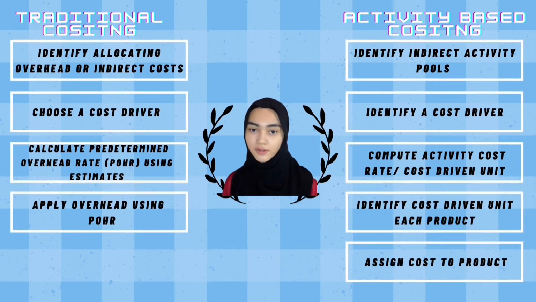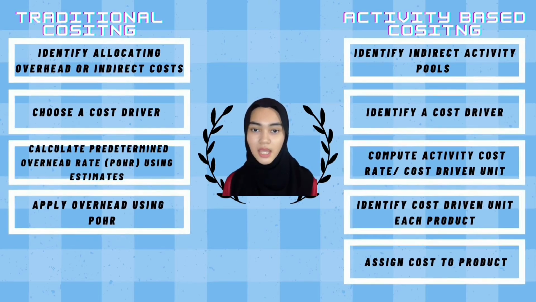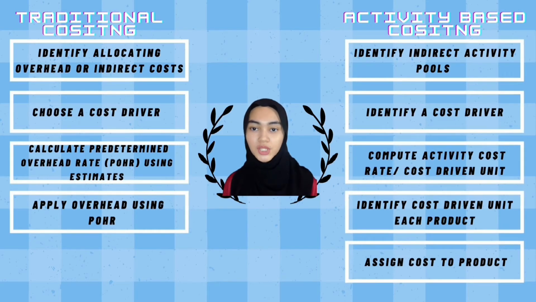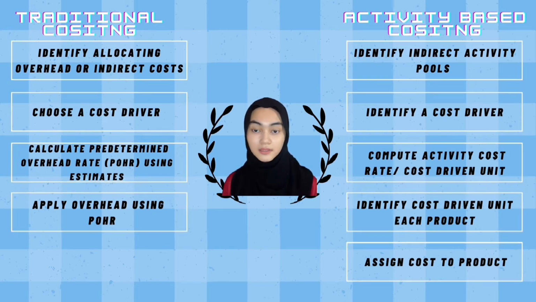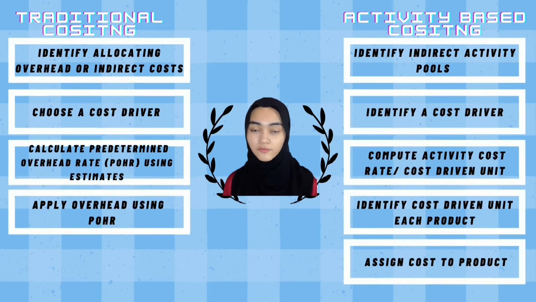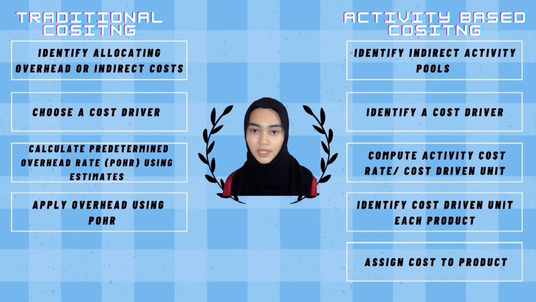Step 2. Choose a cost driver. We should choose a cost driver that has been used, either direct labor cost, direct labor hours, direct material usage, or machine hours. Step 3. Calculate predetermined overhead rate (POHR) using estimates. This is typically calculated at the end of the year to be used during the following year. The formula we use for this is predetermined overhead rate (POHR) equals estimated overhead divided by estimated base or cost driver.